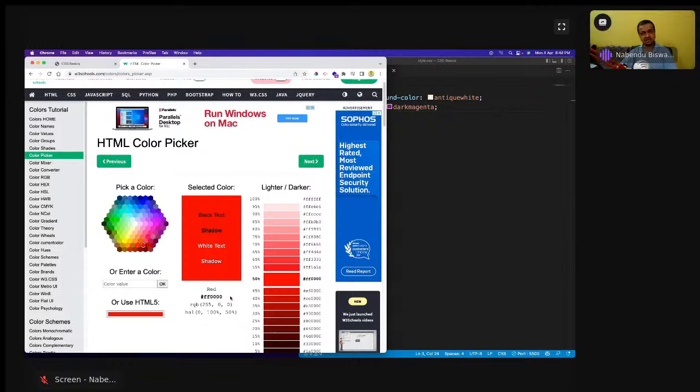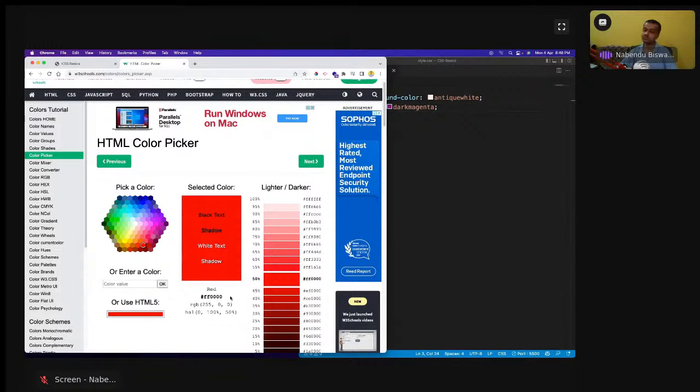Hexadecimal is a way to calculate numbers. We all know the decimal number system, which you all use, from 0 to 9. Then there is the binary system, which is 0 and 1, and we all have learned this in 7th or 8th class, that there are three ways for numbering. One is decimal, 0 to 9, base 10, because 10 numbers are there. Binary is 0 and 1, which the computer understands, base 2.